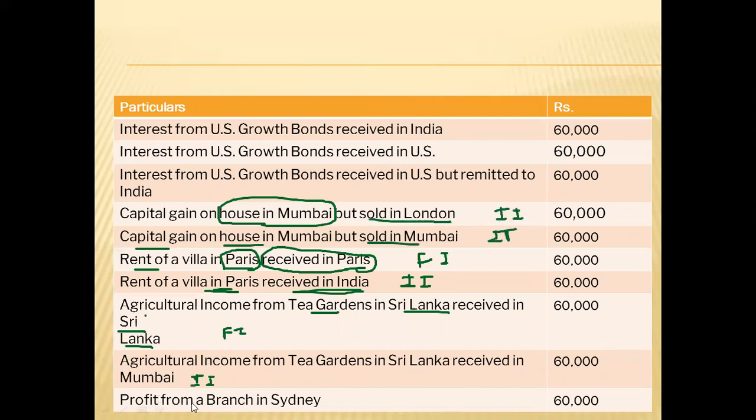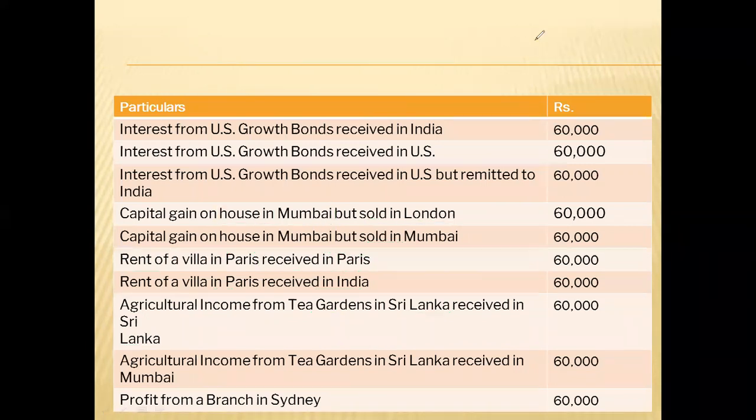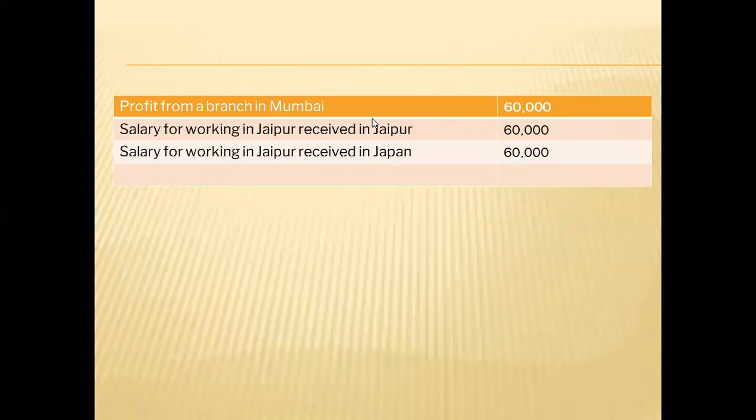Next, profit from branch in Sydney. Sydney is in Australia, so this will be a foreign income. Profit from branch in Mumbai. Obviously, Mumbai is in India, so this should be an Indian income. The branch is in Mumbai, so this should obviously be an Indian income.